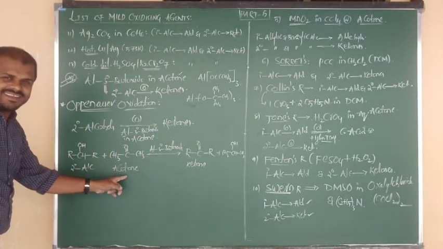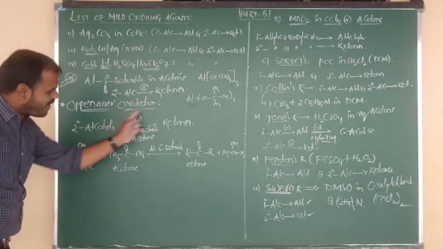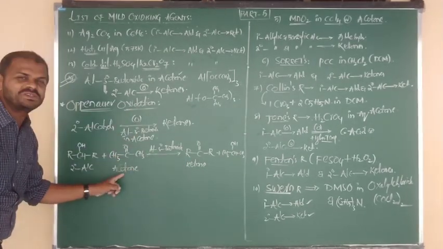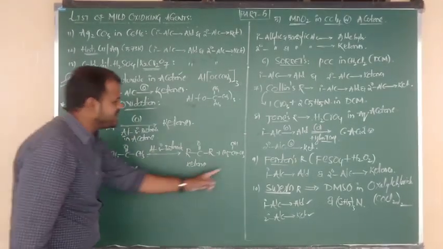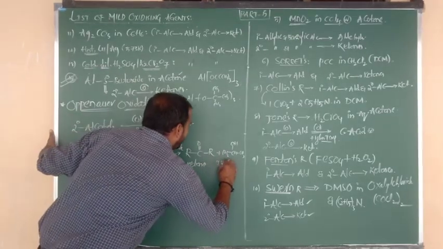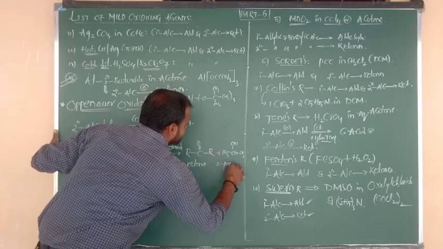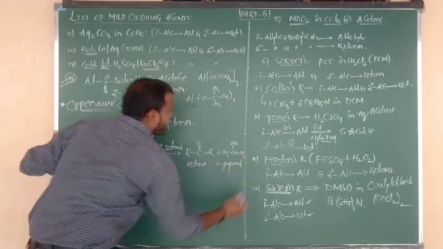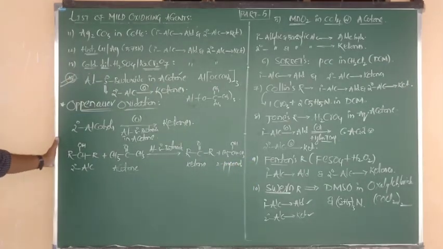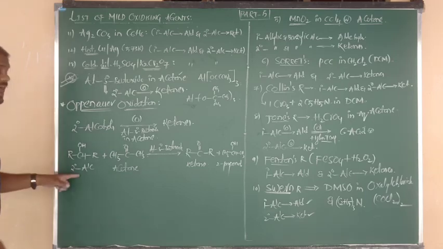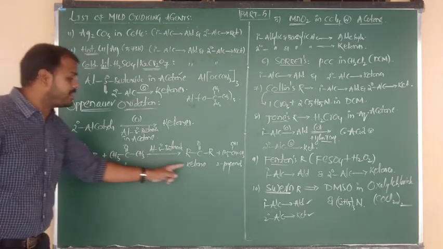but the solvent acetone, while the alcohol undergoes oxidation, acetone undergoes reduction, reducing into isopropyl alcohol, which we can also call 2-propanol. But you have to focus mainly on the reactant. Main reactant is alcohol, main product is ketone.